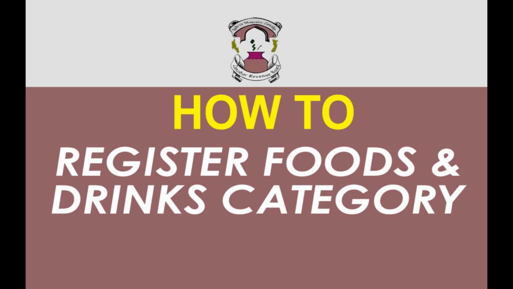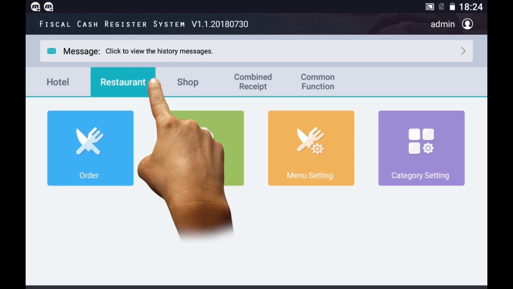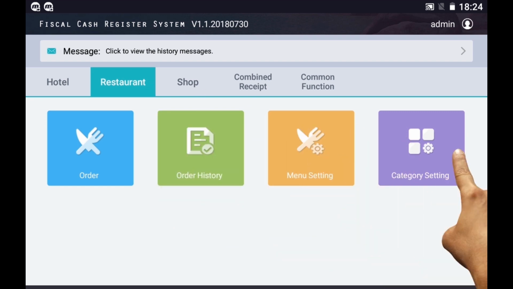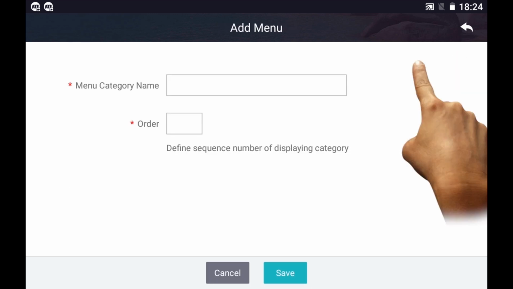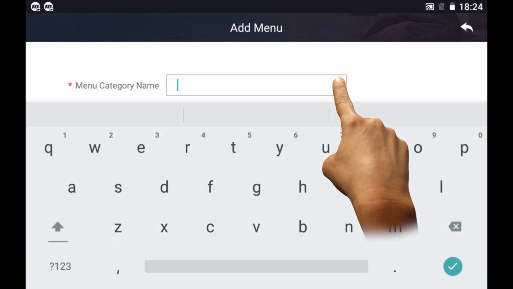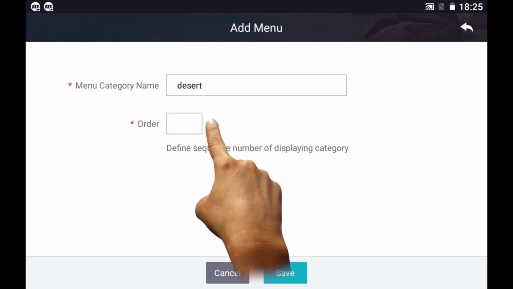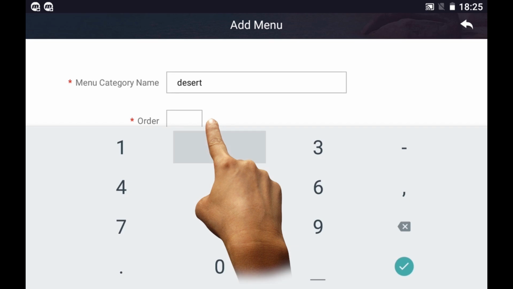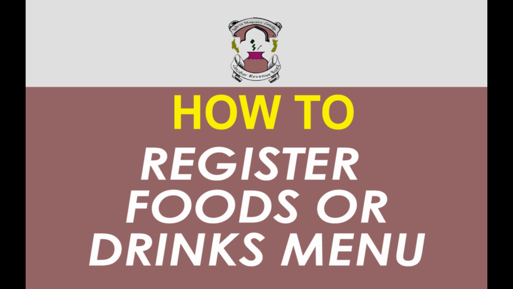How to register foods and drinks category. Tap Restaurant. Tap Category Setting. Tap Add. Write category name, example, dessert. Write order number. Tap Save to finish.